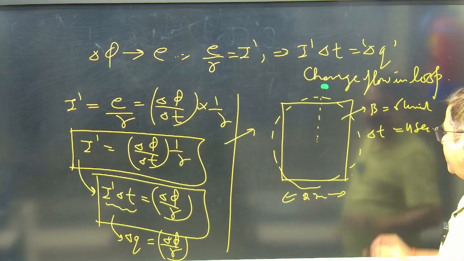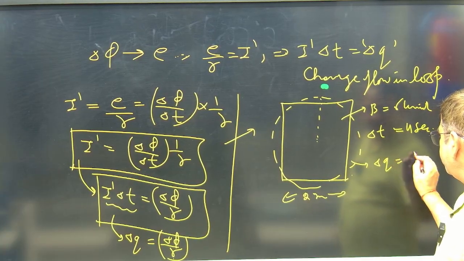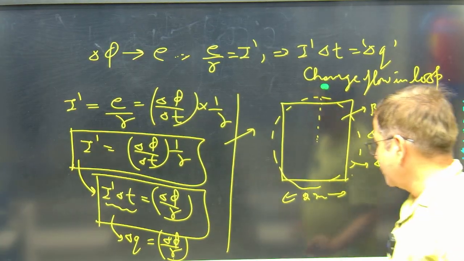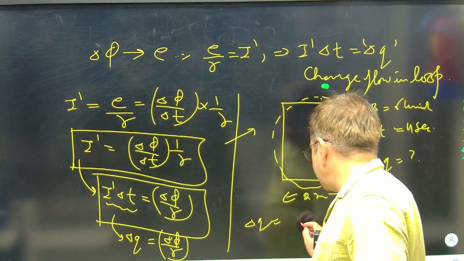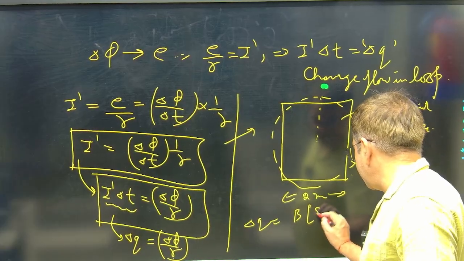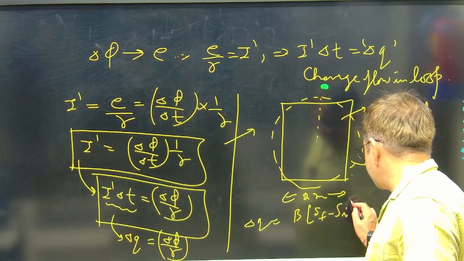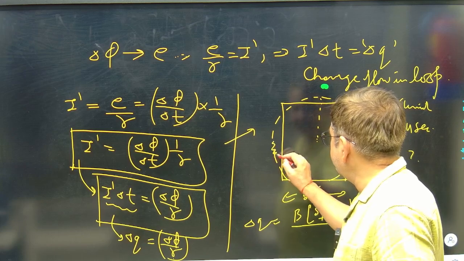The amount of charge flow we can get, because charge flow is changing flux upon resistance. So delta Q is magnetic field into area final minus area initial, upon resistance of the loop. This resistance will be mentioned.